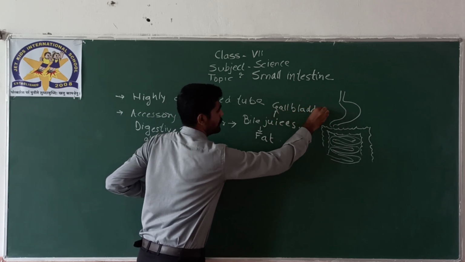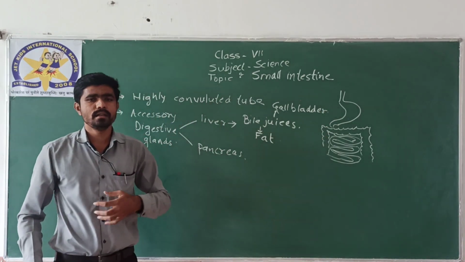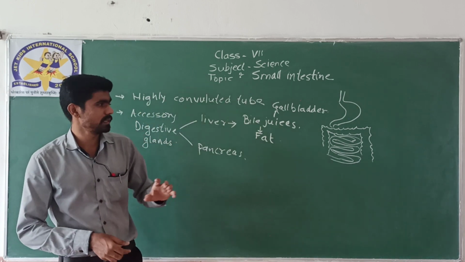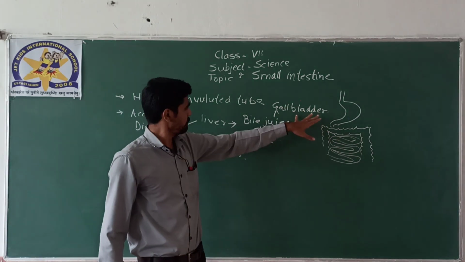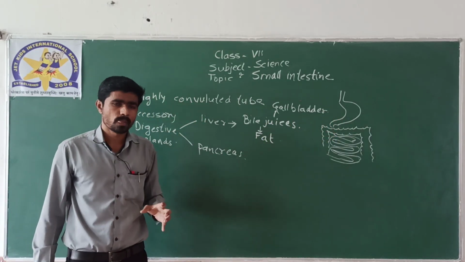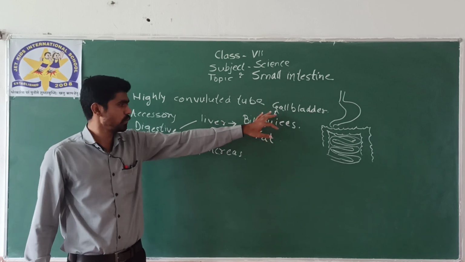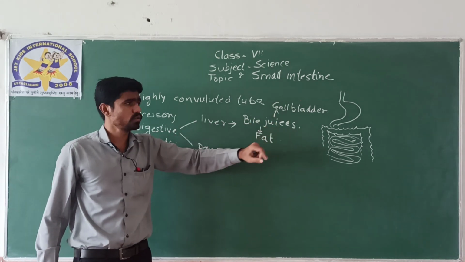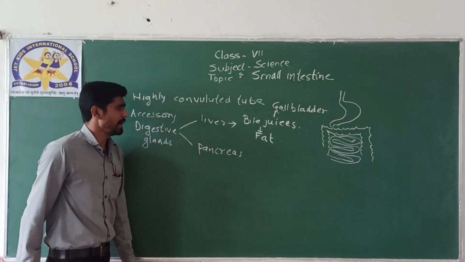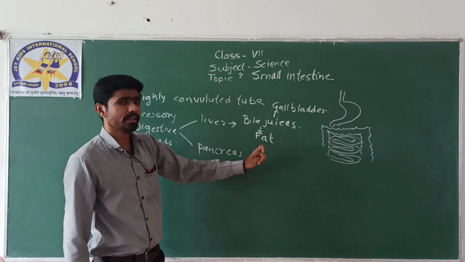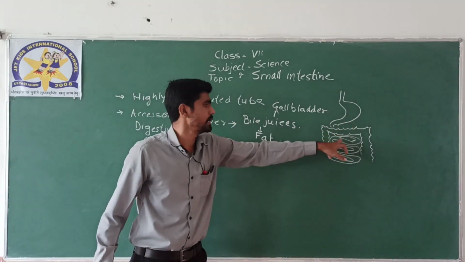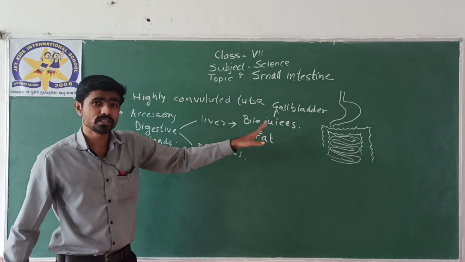Near our abdominal cavity, near our abdomen, this is the abdominal region. Near our abdominal region there is a sac-like bladder structure that is known as the gallbladder. And wherever in the human body you hear the word bladder, it means it is meant for storage. Now the gallbladder is meant for storage of what? Storage of bile juices. So bile juices are stored in the gallbladder, and the main role of bile juices is to degrade the fats present inside the food, which is passed forward from the stomach into the small intestine.